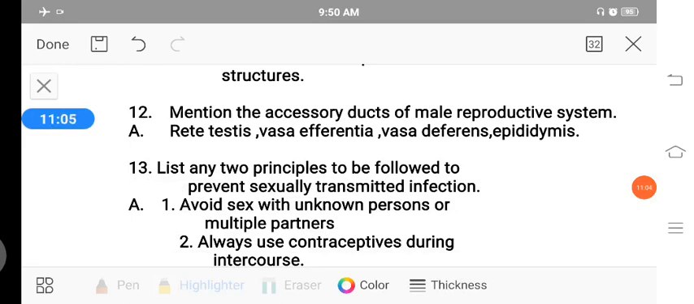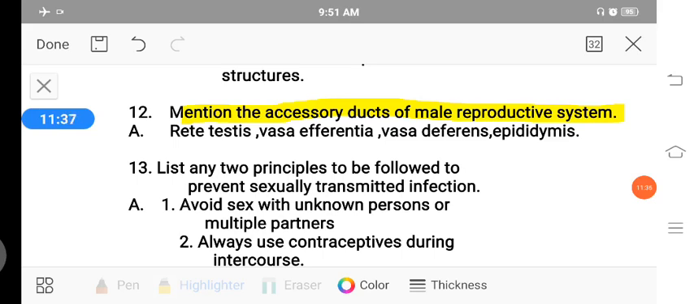Then the 12th question, mention the accessory ducts of the male reproductive system. The accessory ducts are: rete testis, vasa efferentia, vas deferens, and then epididymis. These are the 4 accessory ducts associated with the male reproductive system.